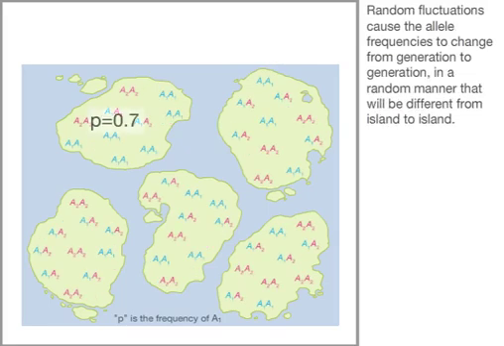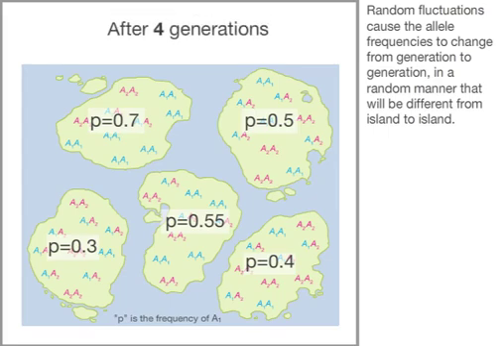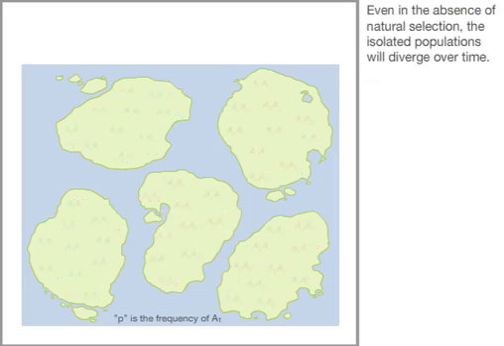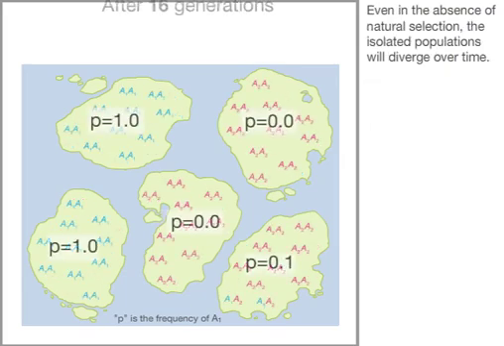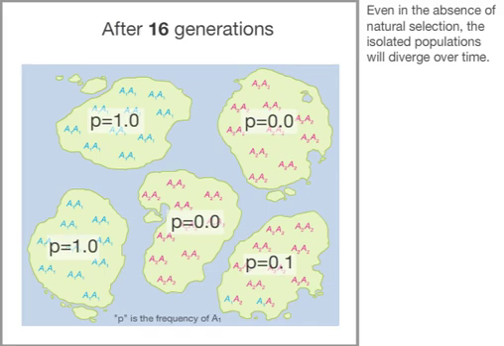Random fluctuations cause the allele frequencies to change from generation to generation in a random manner that will be different from island to island. Even in the absence of natural selection, the isolated populations will diverge over time. Why are there random fluctuations in allele frequency?